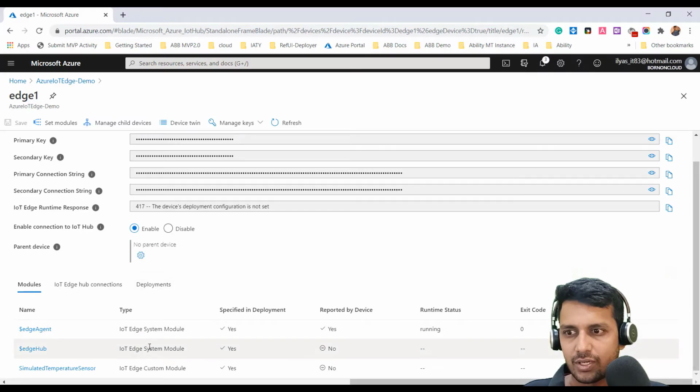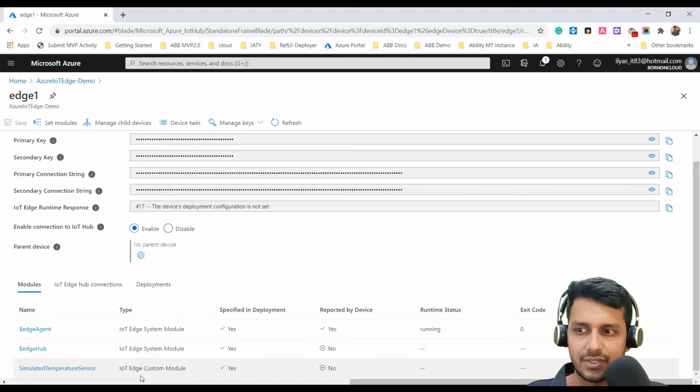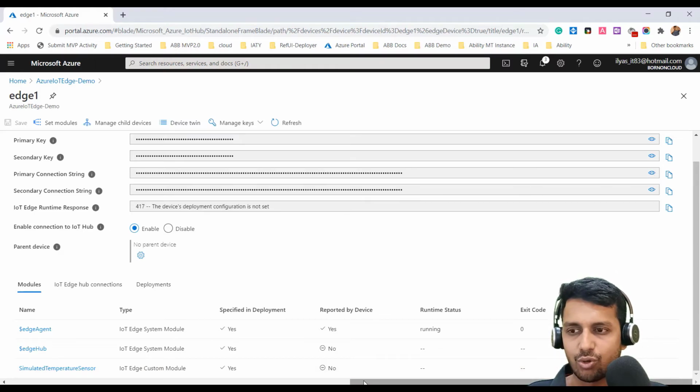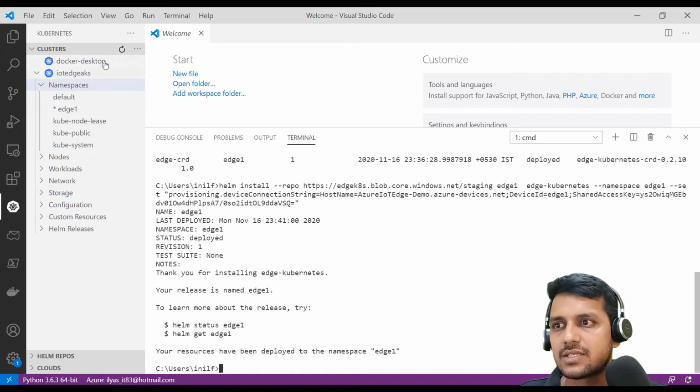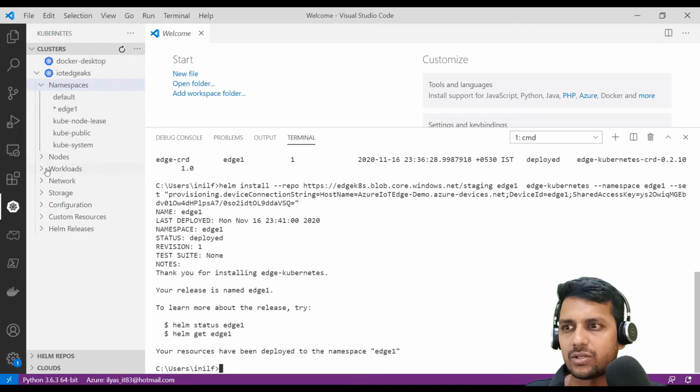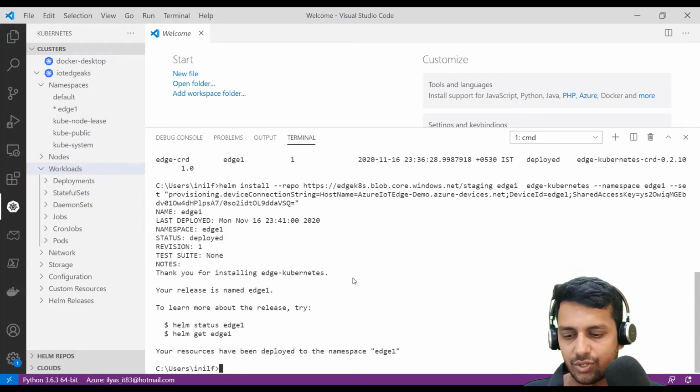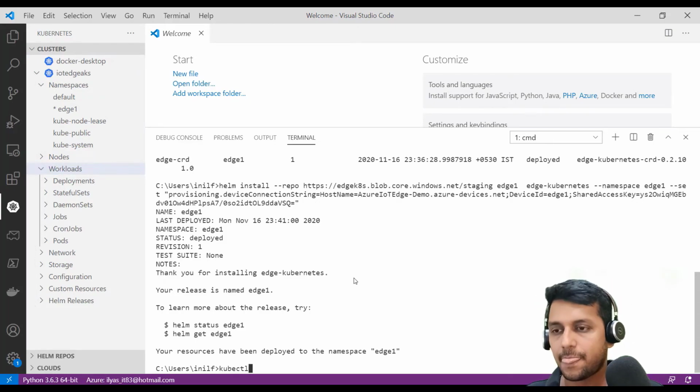All right, so now Edge agent, Edge Hub is going to come up, and then now we have deployed the simulated temperature sensor. Right. So in a moment, all these would show up in our Kubernetes cluster. So let's go back and look at our VS Code and see if the deployments are coming up here on the workloads. So we could use kubectl get pods,